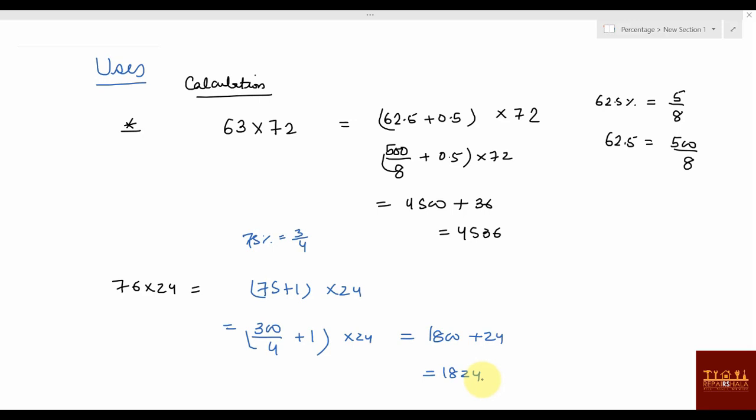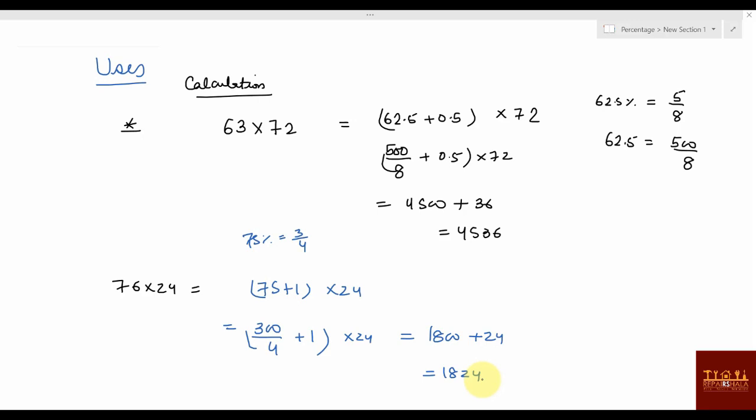It has become very easy. Anyway, we are not using percentage itself, but we are using the values of percentages, and I'll tell you how you can convert the percentage value to fraction value and fraction value to percentage value. That is very important, and this is one of the uses of percentage that no one tells you, how you can utilize it.